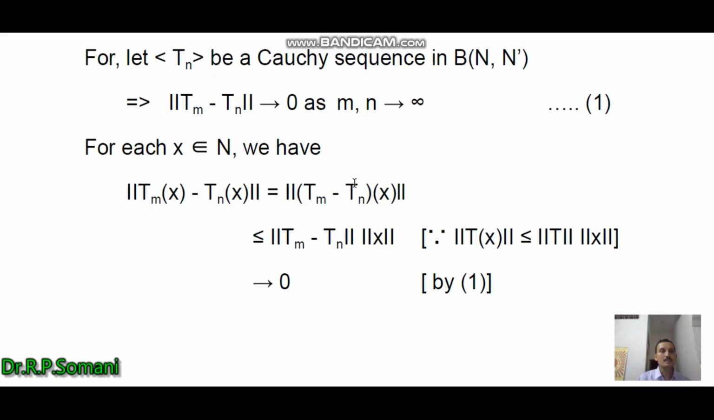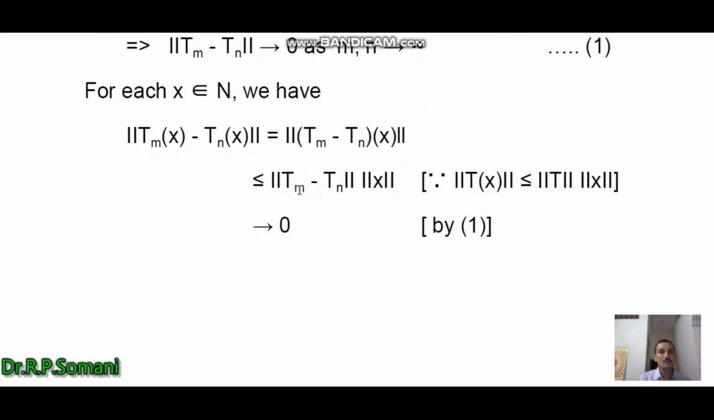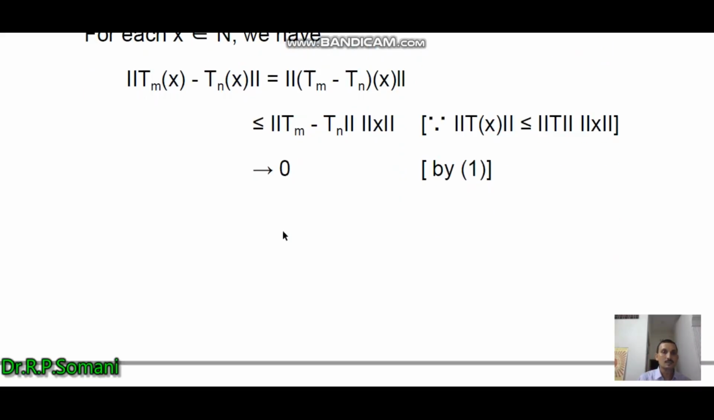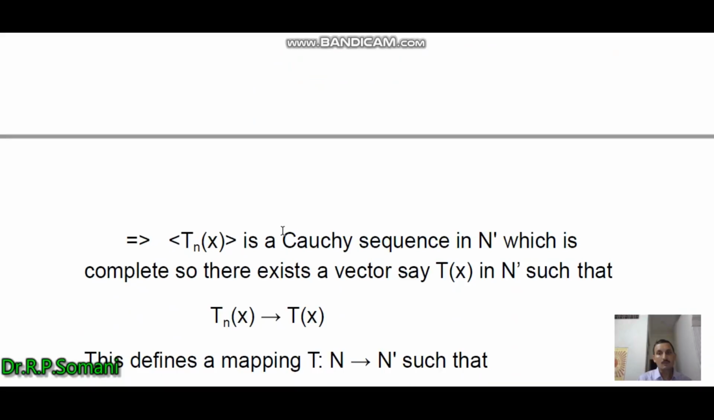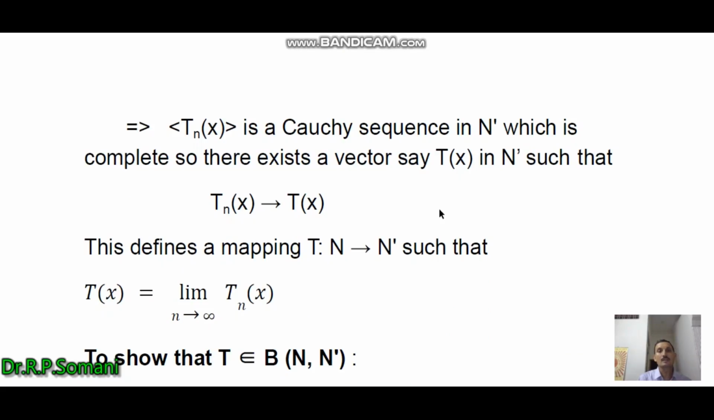Then for each x belonging to N, we have norm of Tmx minus Tnx equal to norm of (Tm minus Tn)x, and from the property, this is less than or equal to norm of Tm minus Tn times norm x. Now as this is tending to 0, therefore this tends to 0. That is, in this way we have obtained that Tnx is a Cauchy sequence in N'. And now as N' is complete, there exists a vector, say Tx, in N' such that Tnx tends to Tx.